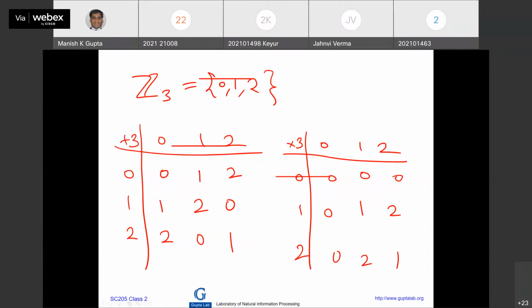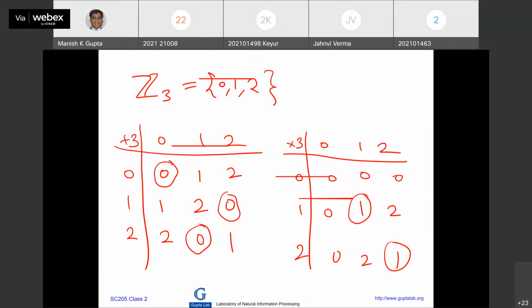So now you can check with respect to addition. This is the identity. I'm just encircling the additive identity. This one is there, this one is there, this one is there, and the multiplicative identity, this one is there, and this one. So now if you see 0 plus 0 is 0, so 0 is self-invertive, right? Self-invertive.